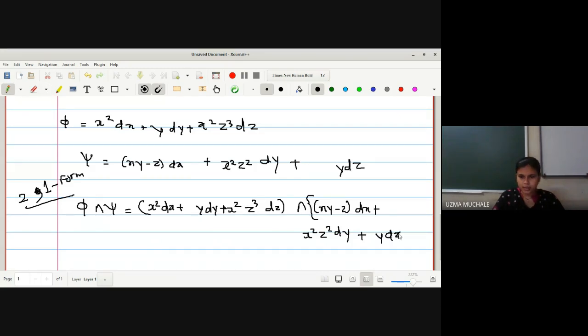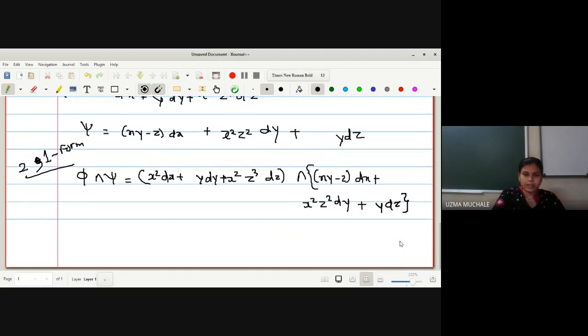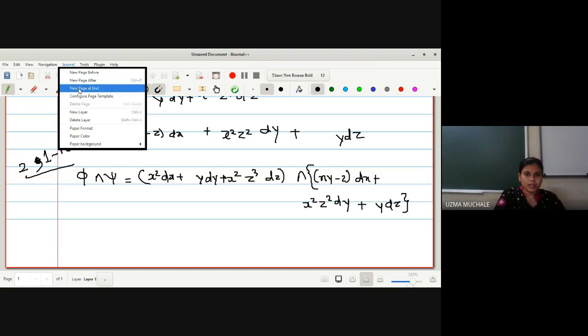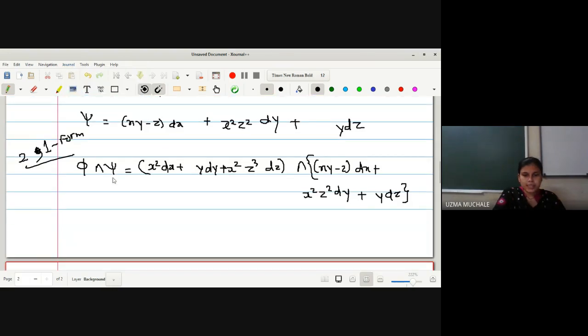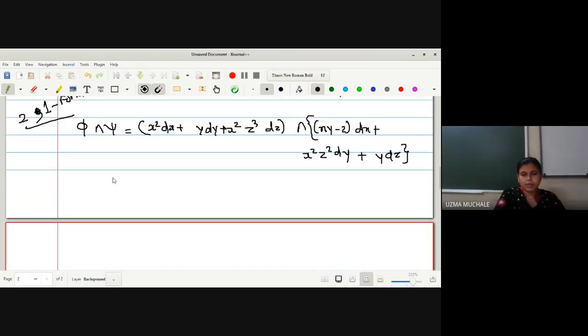We have these two 1-forms, and we have to evaluate the wedge product of these two 1-forms. See this example clearly so that you can solve the examples of wedge product. Phi wedge psi is equal to what will be the result?